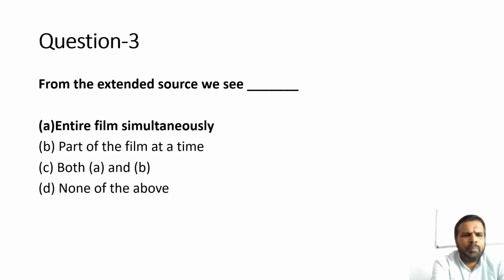Question number 3. For the extended source, we see option A, entire film simultaneously. Option B, part of the film at a time. Option C, both A and B. Option D, none of the above. The correct option is option A, entire film simultaneously.